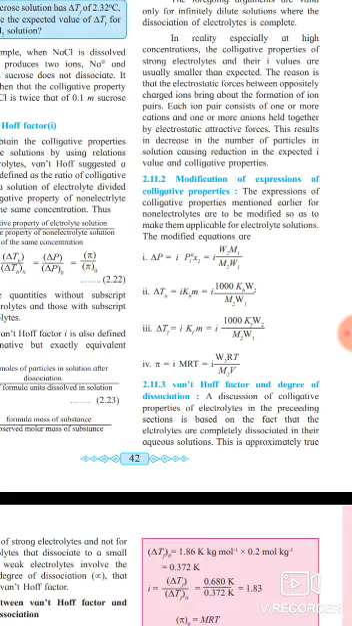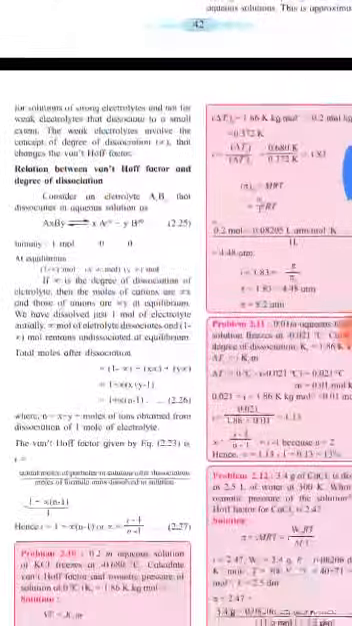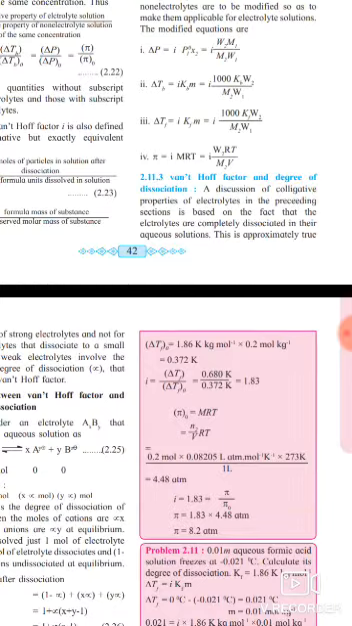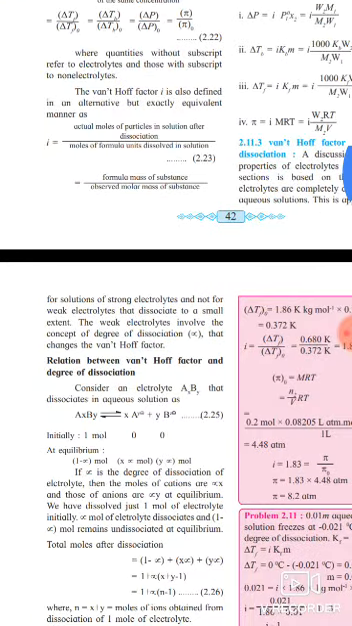Van't Hoff factor and degree of dissociation. So this is the last point here. The discussion of colligative properties of electrolytes in the preceding section is based on the fact that electrolytes completely dissociate in their aqueous solution. This is approximately true for solutions of strong electrolytes, and not for weak electrolytes, which dissociate to a small extent. Weak electrolytes involve the concept of degree of dissociation alpha, which changes the Van't Hoff factor. So really we see a relationship between the Van't Hoff factor and the degree of dissociation.